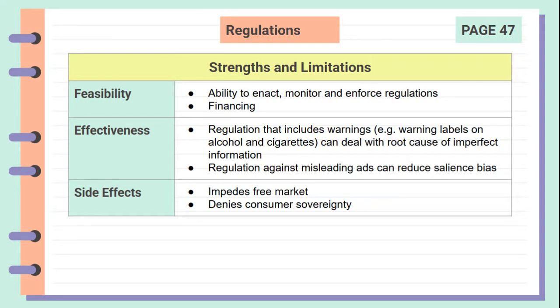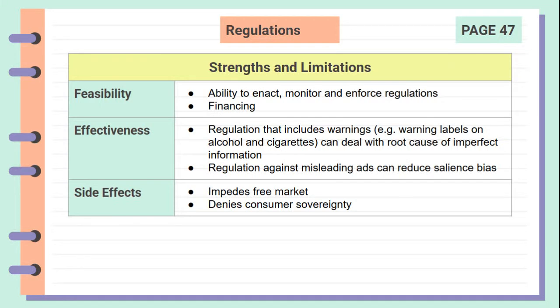Secondly, in terms of effectiveness, if the regulations come with warnings, such as warning labels on alcohol and cigarettes, this can actually deal with the root cause of imperfect information. Regulation against misleading and exaggerated advertisements can also reduce the salience bias, where consumers previously focused too much on eye-catching claims in advertisements and ignored more important but less visible information.